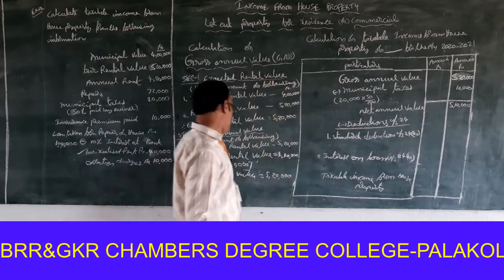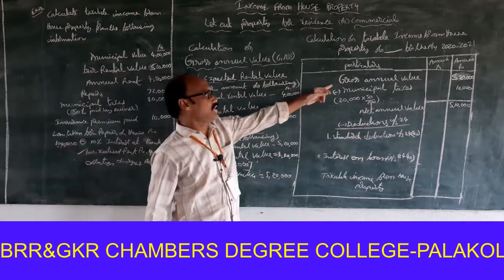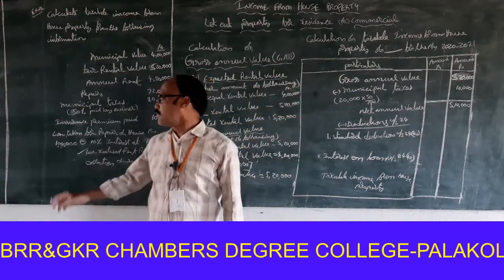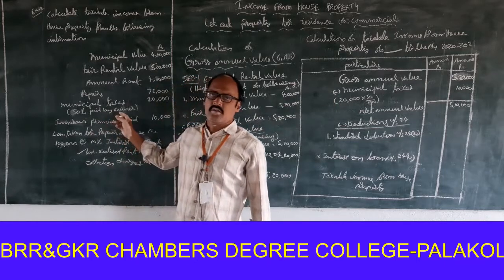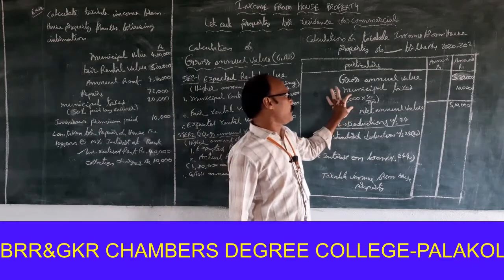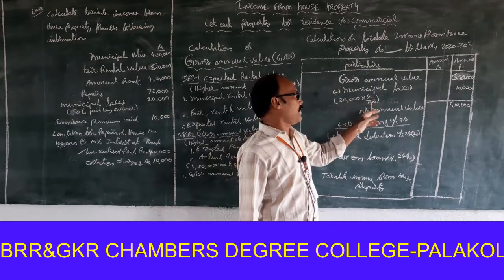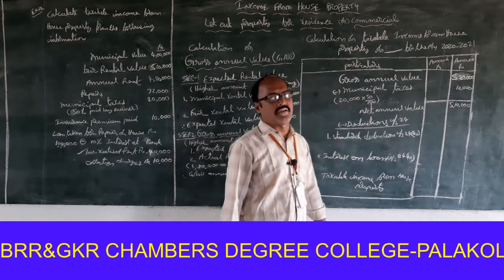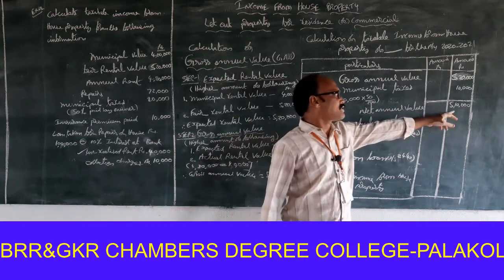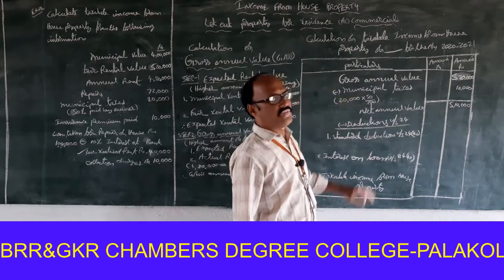Once again, gross annual value is equal to 5,20,000, less municipal taxes. Municipal taxes 50% paid by the owner, remaining 50% paid by the tenant. That's why only 50% amount is allowed for deduction. So 20,000 into 50 by 100 is equal to 10,000. 5,20,000 minus 10,000 is equal to 5,10,000, which is treated as the net annual value.